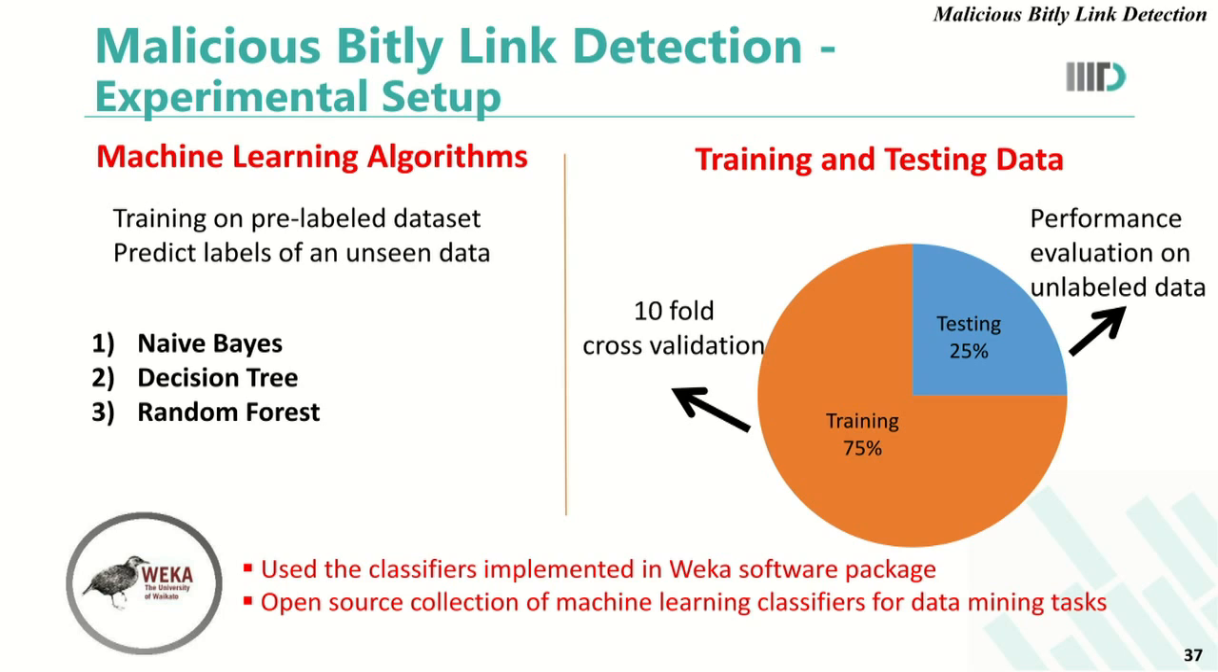To train and test our data, we split our dataset into 75% training and 25% testing. On the 75% training set, we applied 10-fold cross-validation. This 10-fold cross-validation is a scheme wherein our data is divided into 10 subsets. On each run, 9 sets are used for training and 1 is used for testing. This process repeats 10 times and the average accuracy of all 10 runs is reported. After performing this 10-fold cross-validation, we evaluated the performance of a classifier on the unlabeled data, that is the remaining 25% of test data.